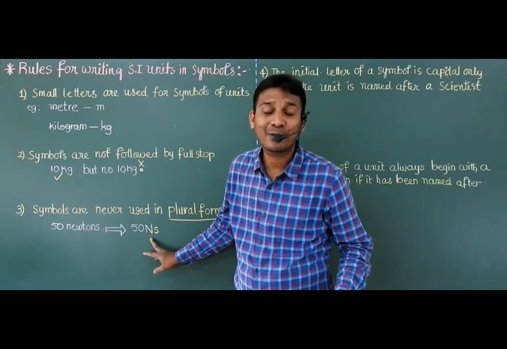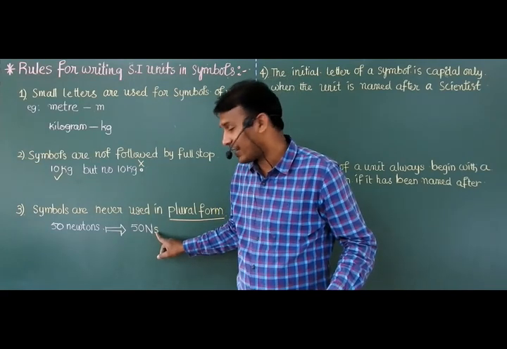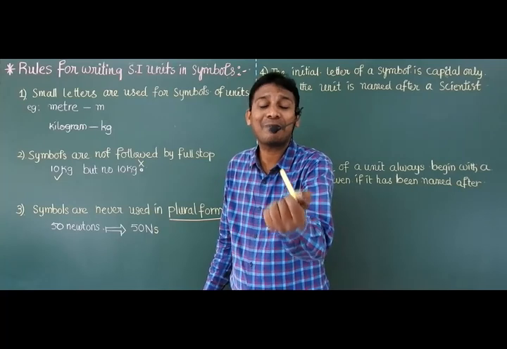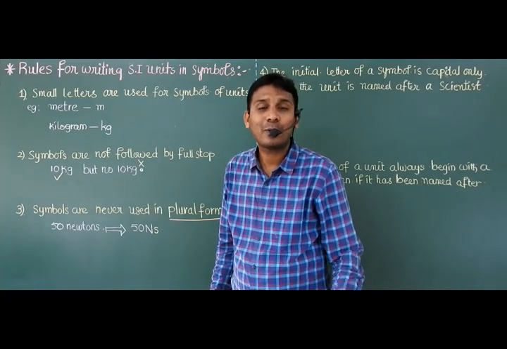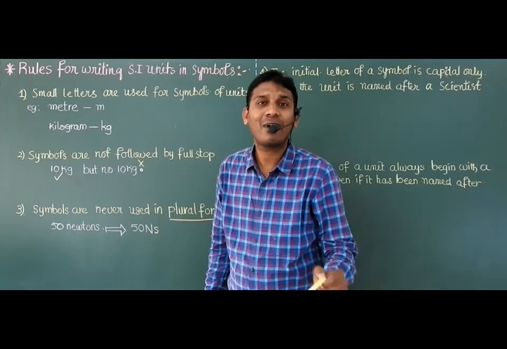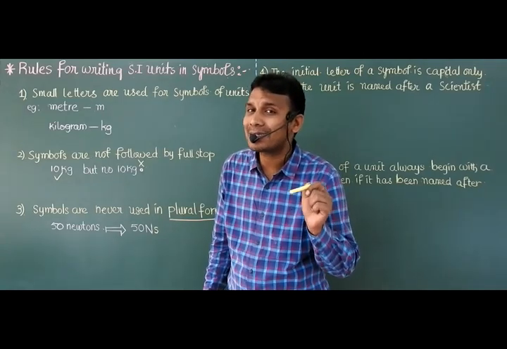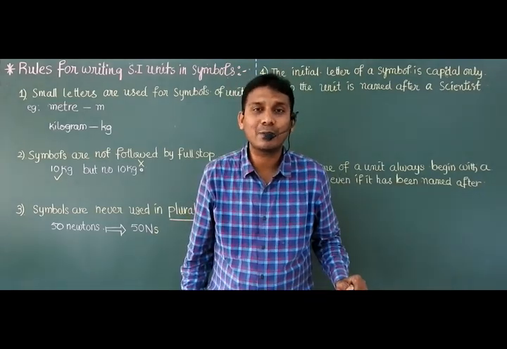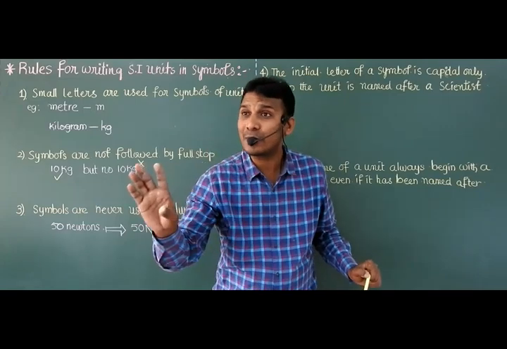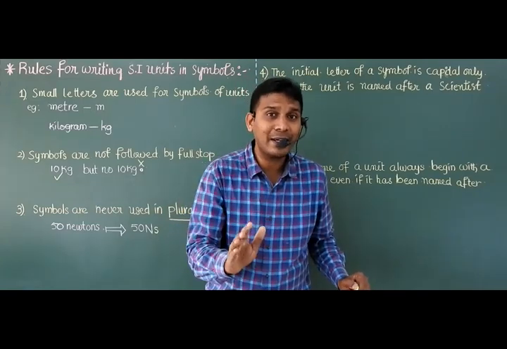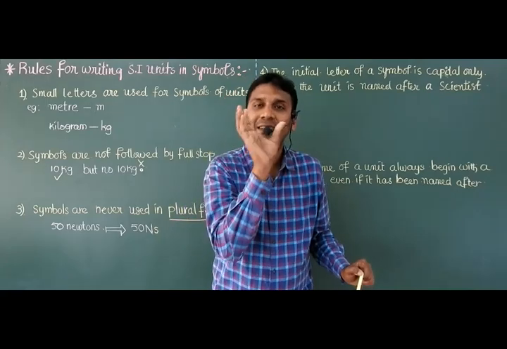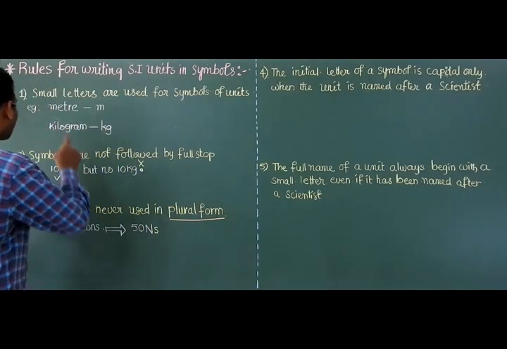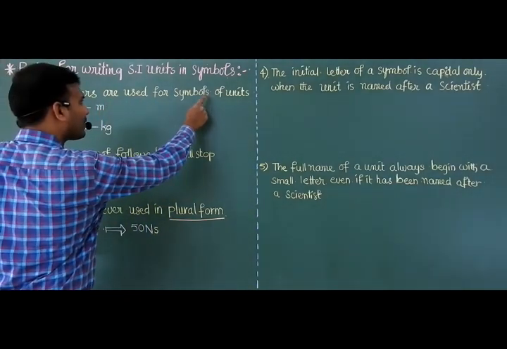Got my point? So that's why, S is the symbol of the unit for what? Time, a physical quantity. So don't use plural forms for symbols of SI units. For example, 100 joules, right? But while you are writing the symbol, 100 J only.